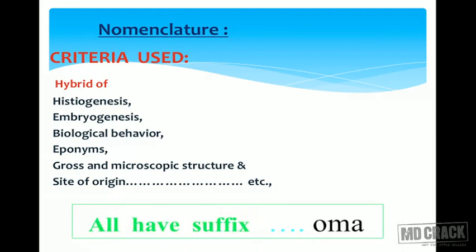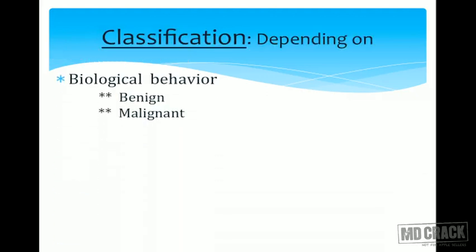So all the tumors will have the suffix oma. For example, lipoma, fibroma, carcinoma, sarcoma. So they will end up with the suffix oma. Whenever you see the suffix oma, you should think that it could be a tumorous condition.